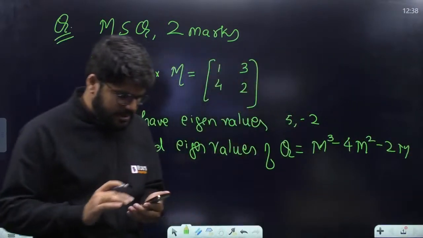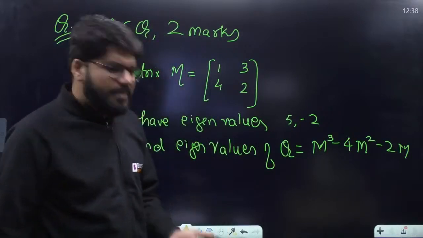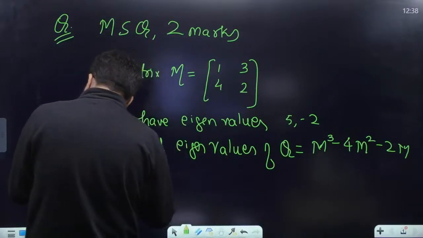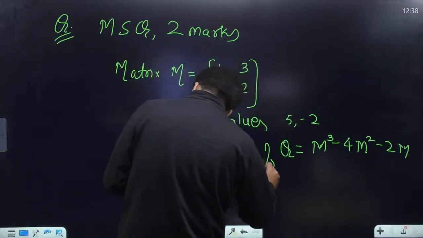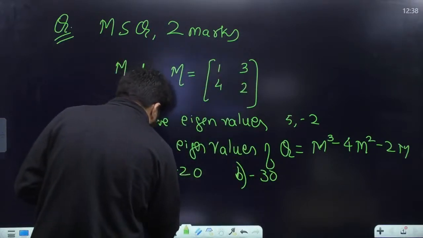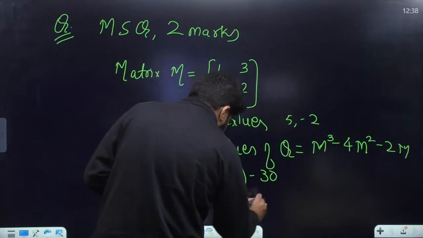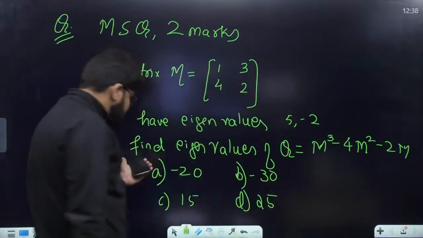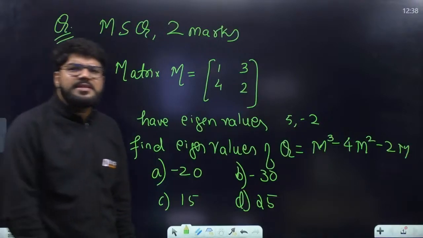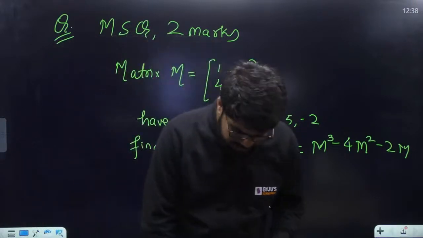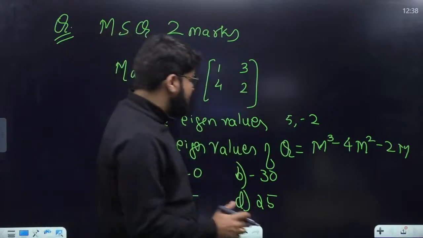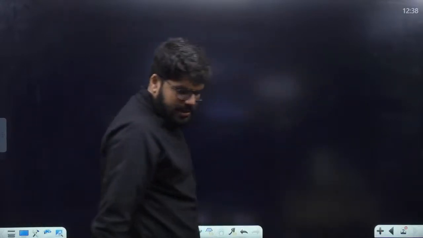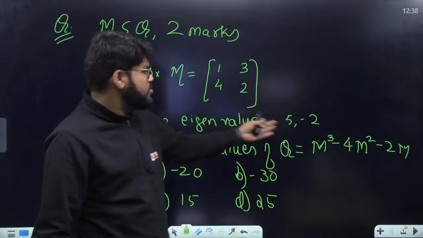Is it okay, guys? Yes, guys, tell me, has anybody got the answer for this? Let me write down the options also: minus 20, minus 30, 15, 25. Yes, guys, say the answer for this simple question. If you have attended the marathon, we have solved similar questions. What is the property? See, guys, you can calculate the eigenvalues, but they want to save your time.